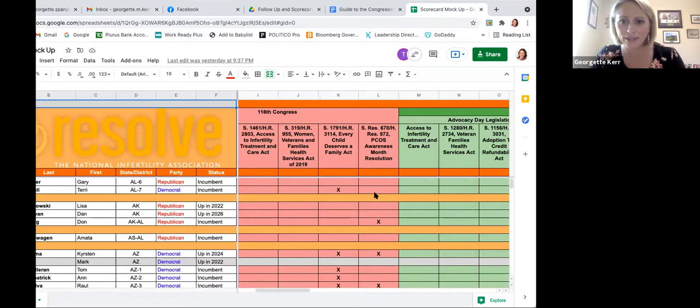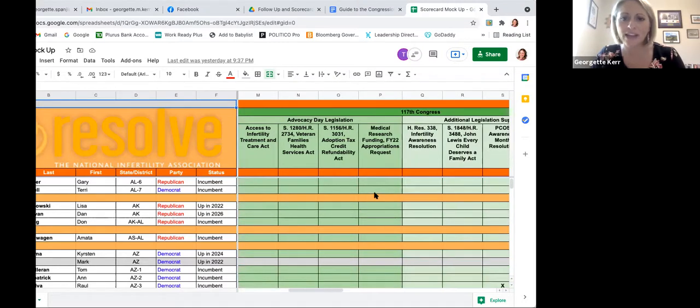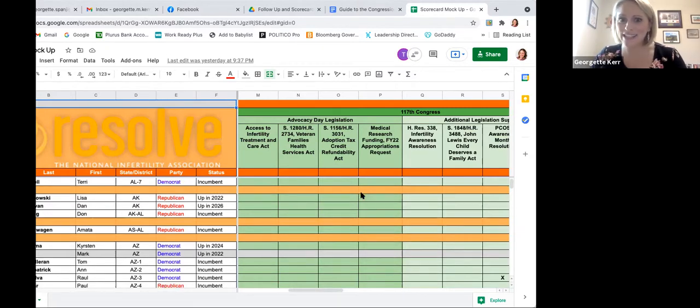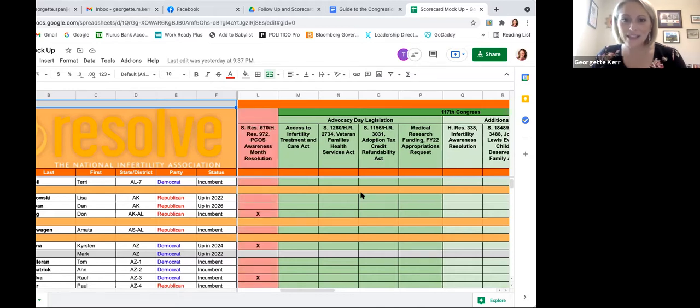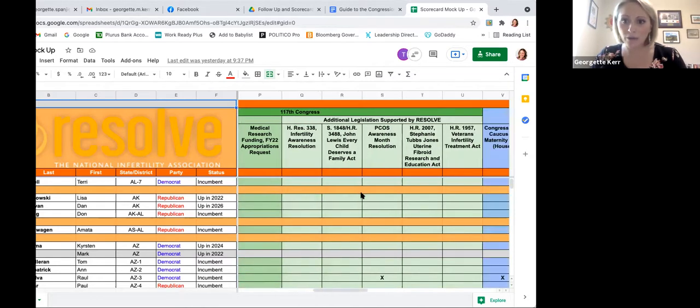So moving on to the 117th Congress, this is the current Congress that we're in now. Obviously there's a little bit less data in these columns, and this is something that is going to help us measure our progress and the effectiveness of Advocacy Day, because we're hoping that after all of our hard work we'll be able to add some more X's into these columns. As you will see, there are a number of different bills here.